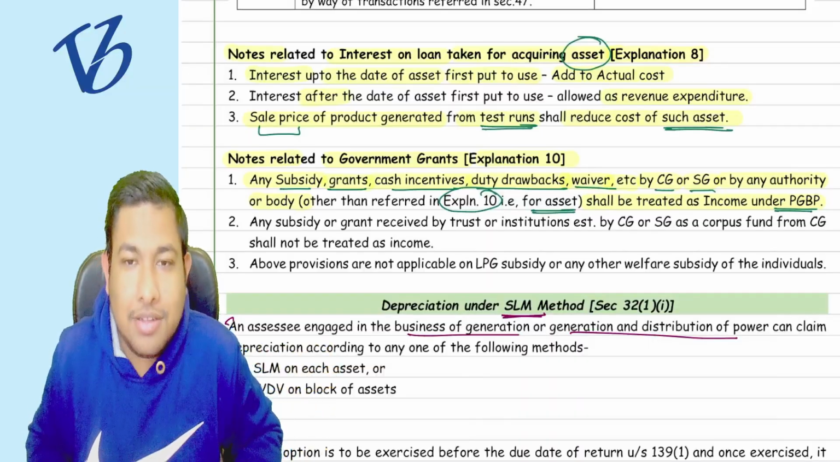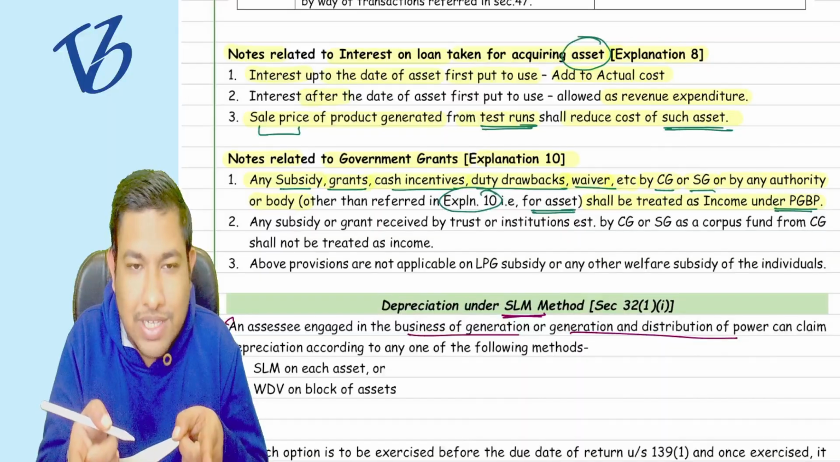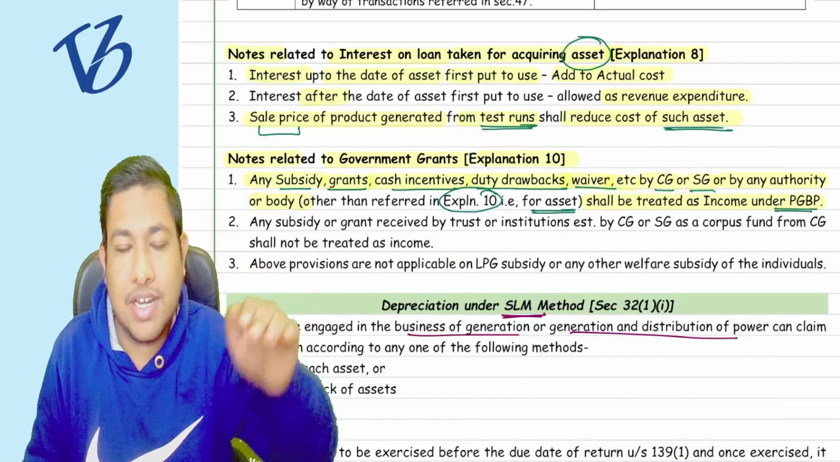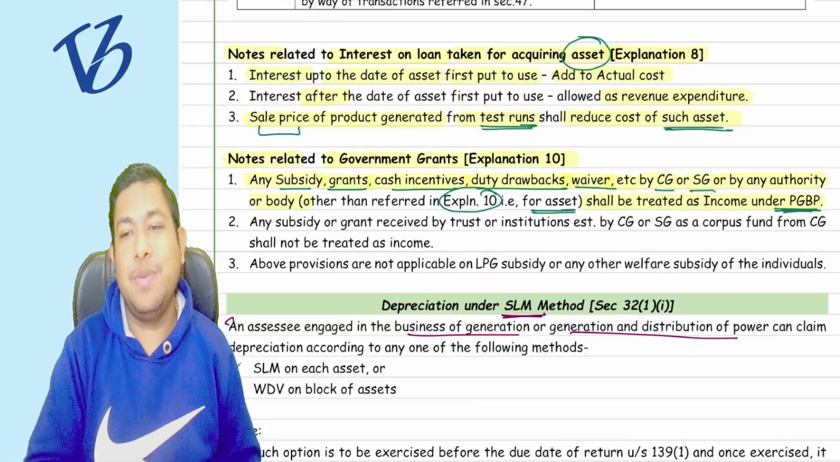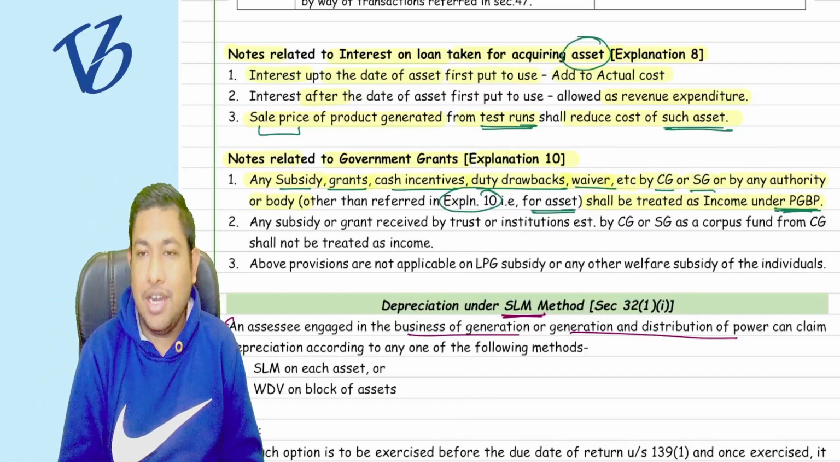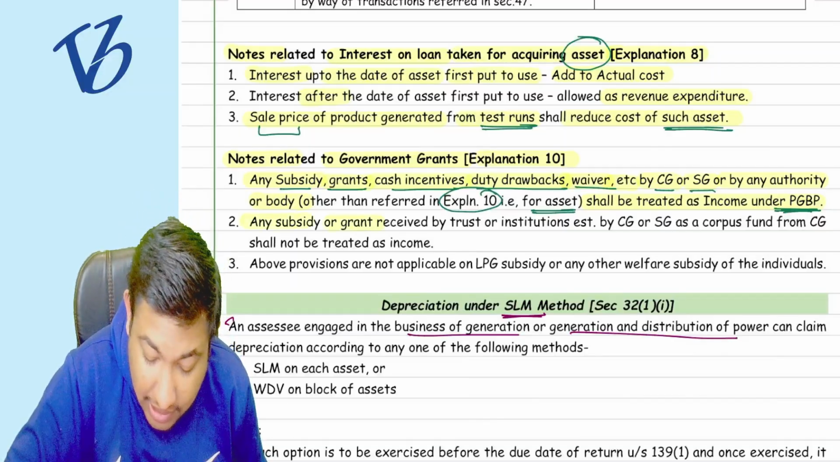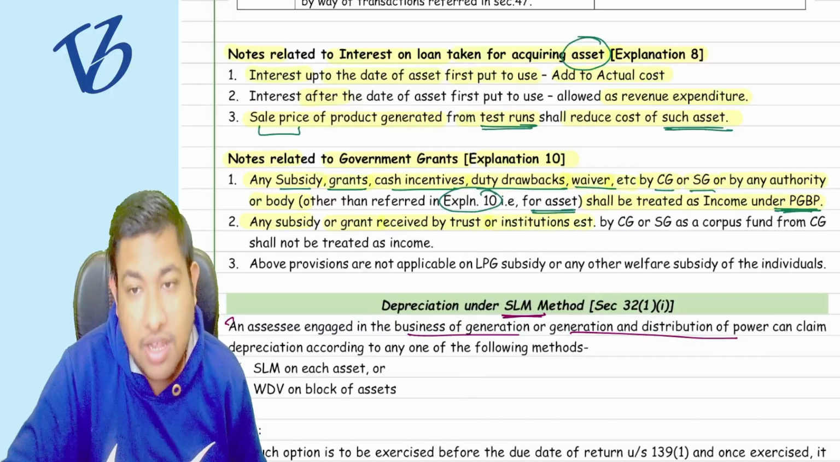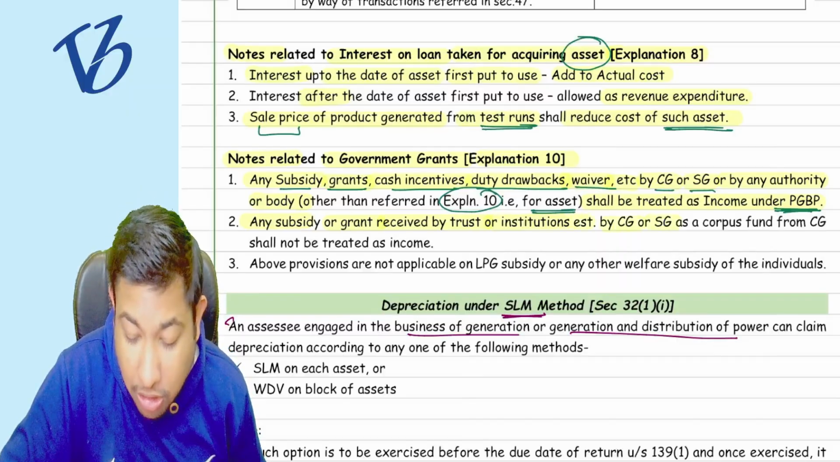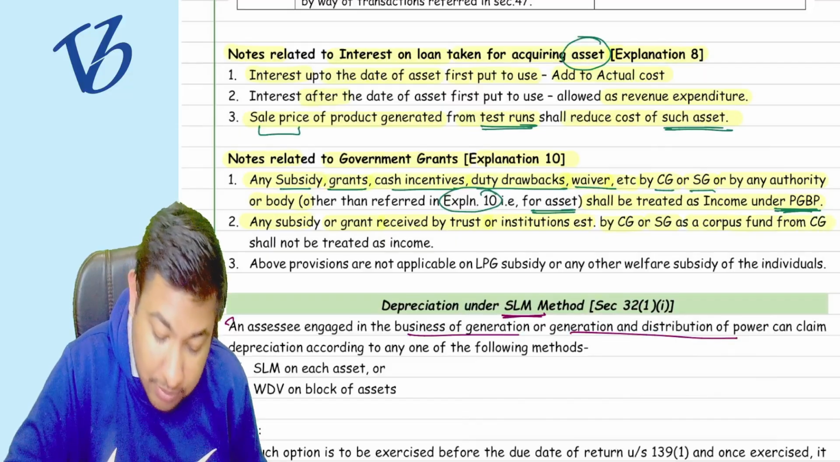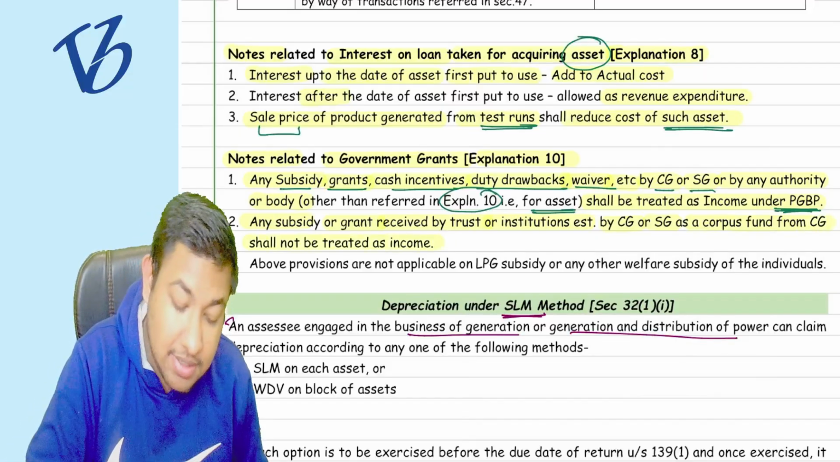So will this reduce the actual cost of the asset? No, because it is not related to the asset. It is going to be my PGBP income and it is going to be taxed. Okay, now coming to the next point. Any subsidy or grant received by a trust or institution which is established by the central government or state government as a corpus fund from the central government shall not be treated as income.